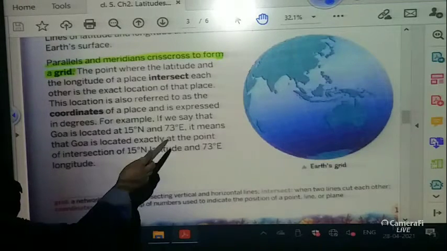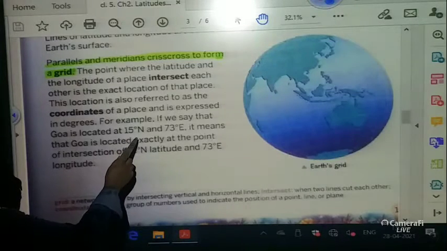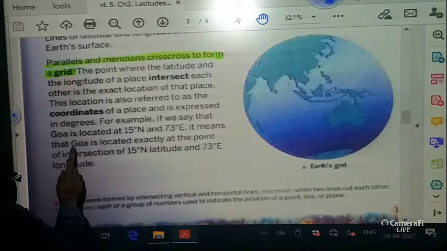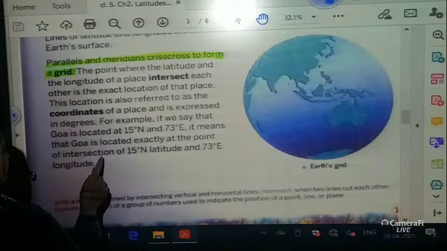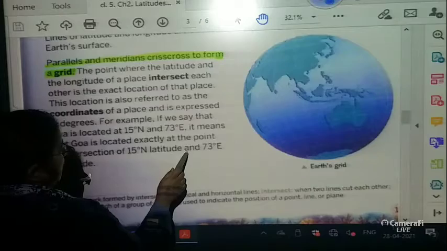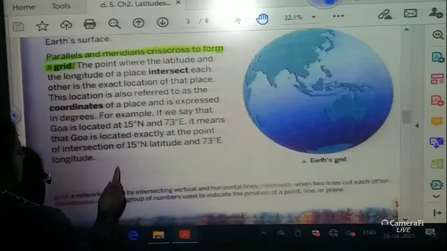For example, if we say that Goa is located at 15 degrees north and 73 degrees east, it means that Goa is located exactly at the point of intersection of 15 degrees north latitude and 73 degrees east longitude.